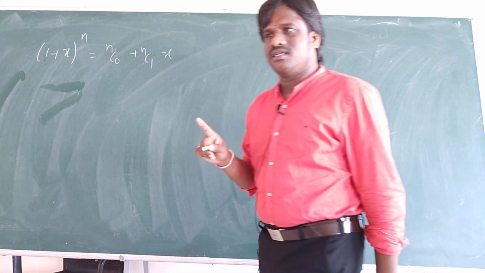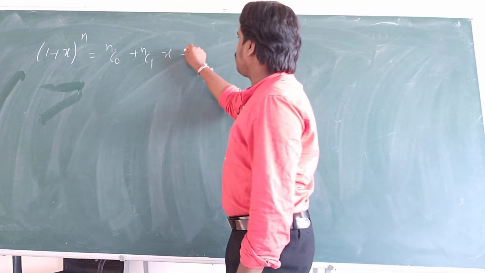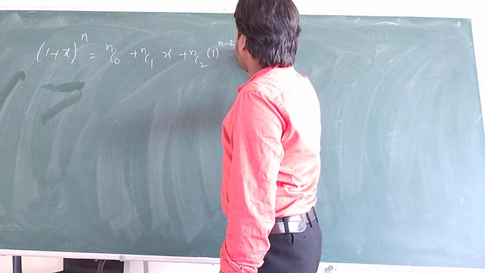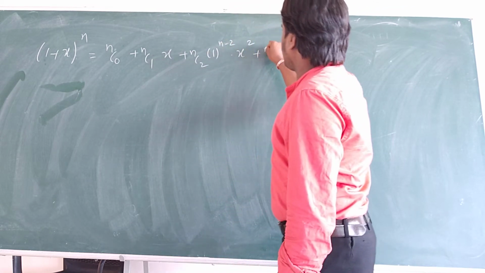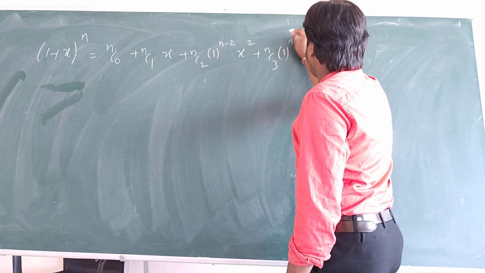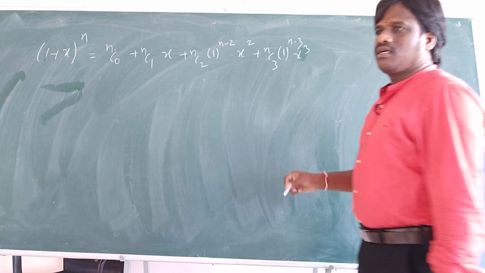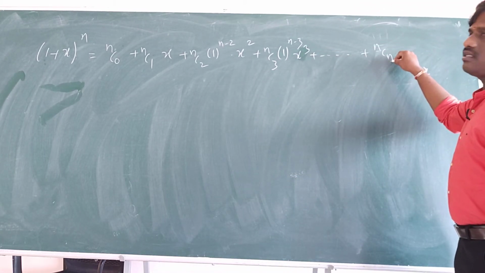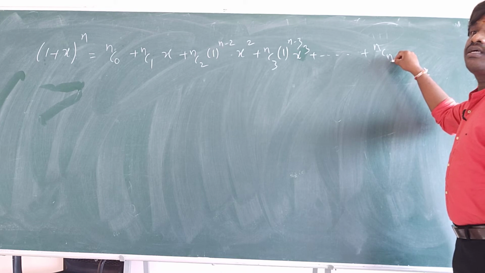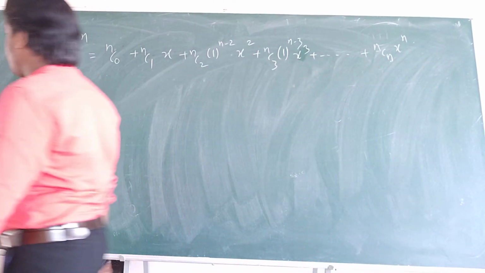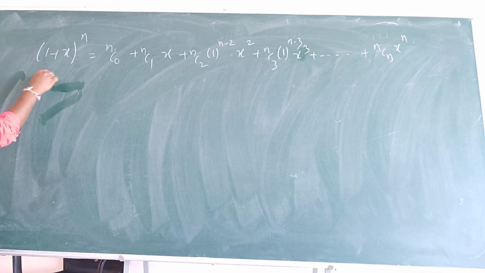NC2 1 power n minus 2, x square. NC3 1 power n minus 3, x cube. Plus so and so, NCn x power n. So 1 plus x whole power n, always you have to remember.